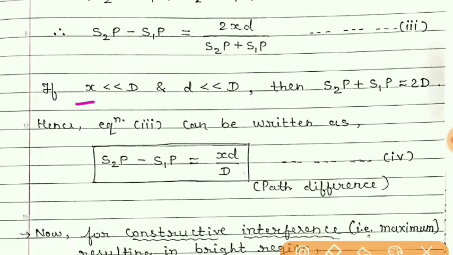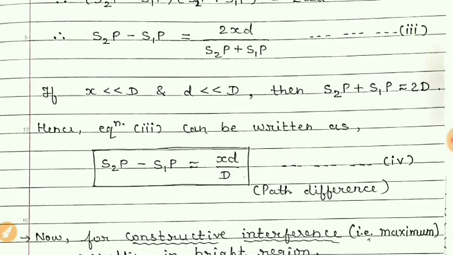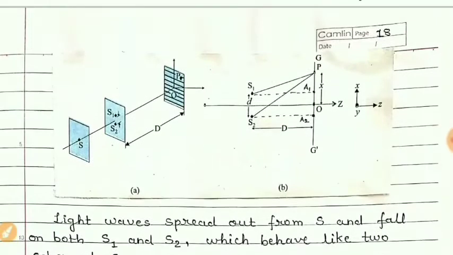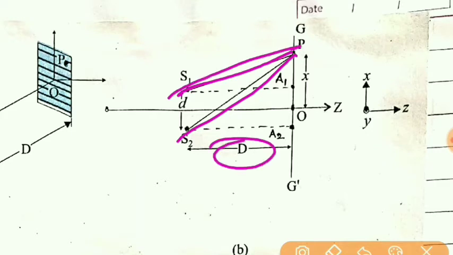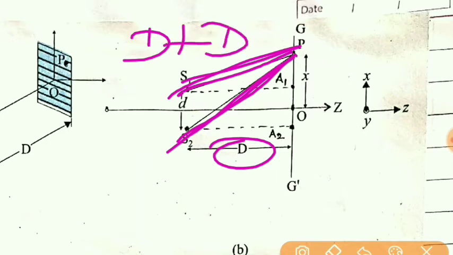So students, considering this condition, S2P plus S1P will be nearly equal to 2D. You can see once again here, this length and this length can be taken as D. So S1P is also D and S2P is also D. So D plus D is 2D.